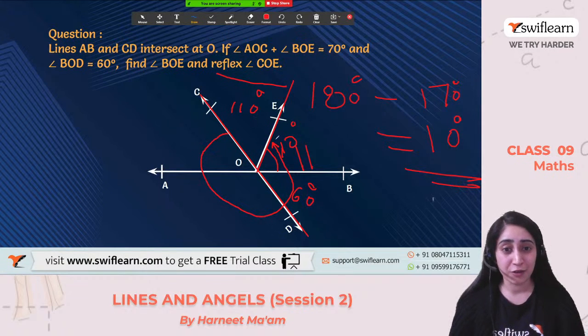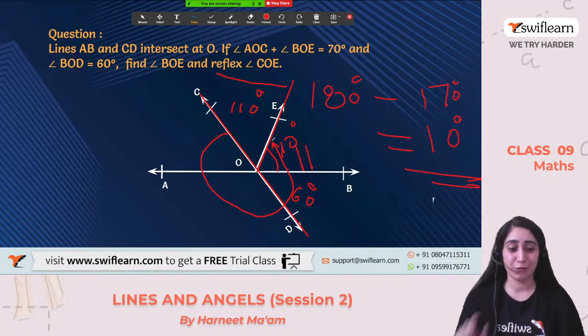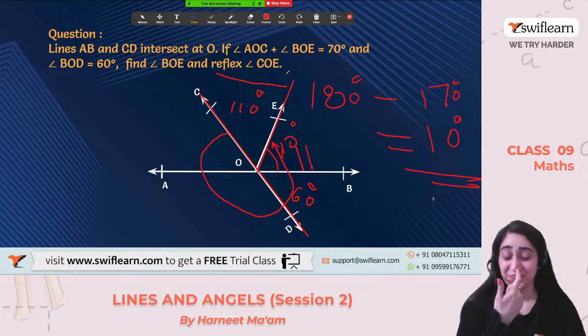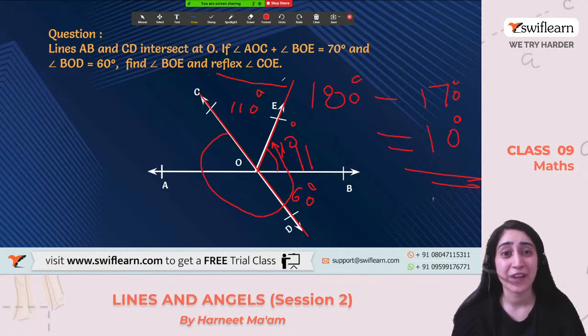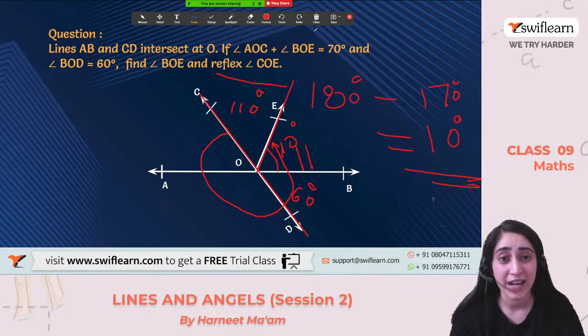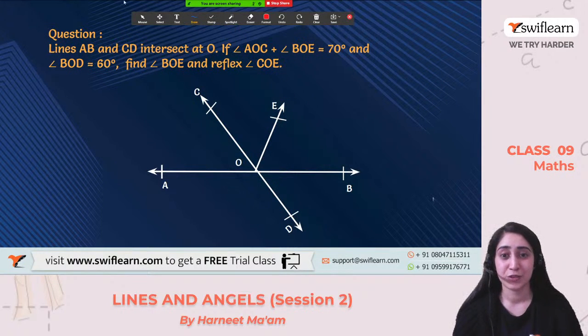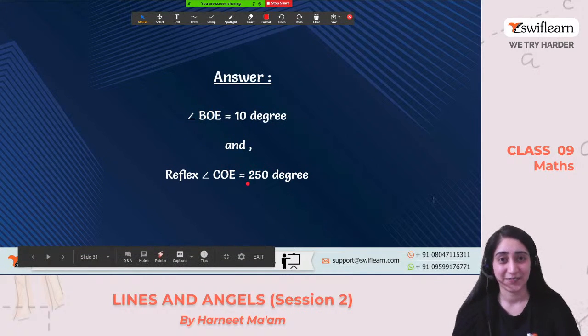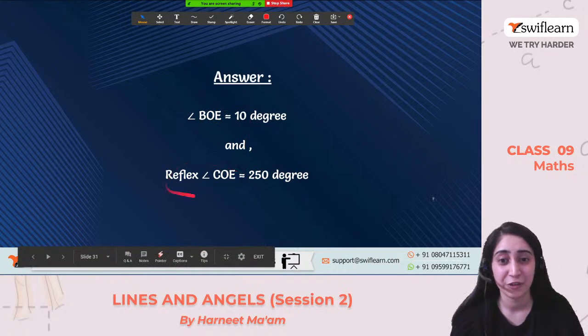So what will be the value of the reflex one? Yeah, think over it. I'll give you just 1 second for this. How will I calculate the reflex angle of angle COE? Yes, we'll subtract from 360 degrees. We know the sum is 360 degrees. So 360 degrees minus 110 degrees. So what does that come out to be? 250 degrees. So this is the answer. Okay, so we got the angle 10 degrees and we got the reflex of COE equal to 250 degrees.